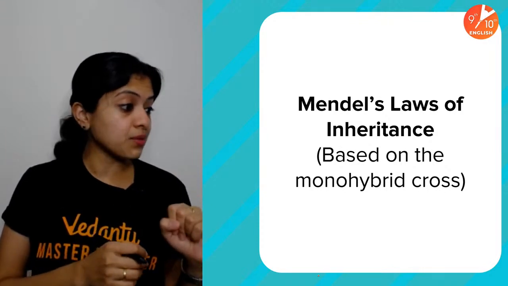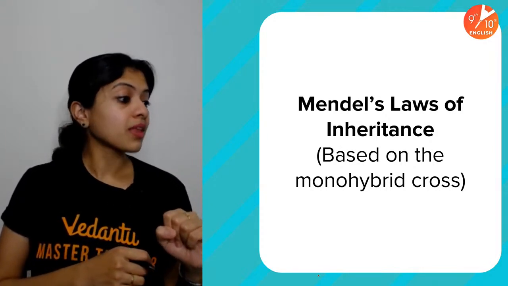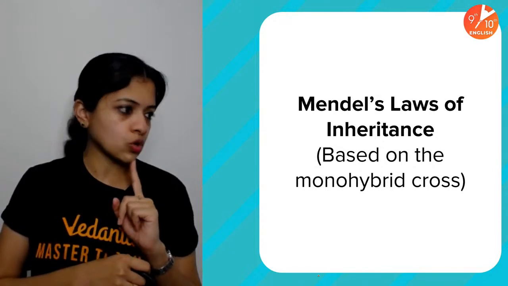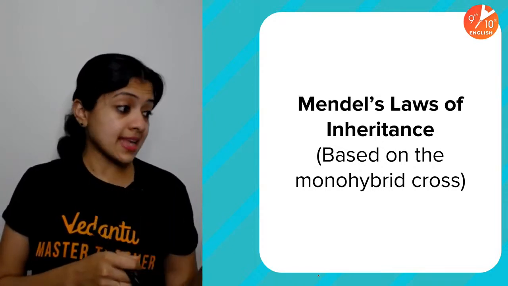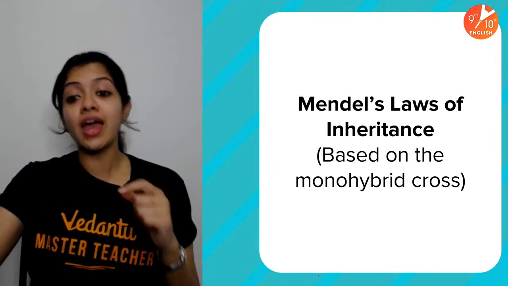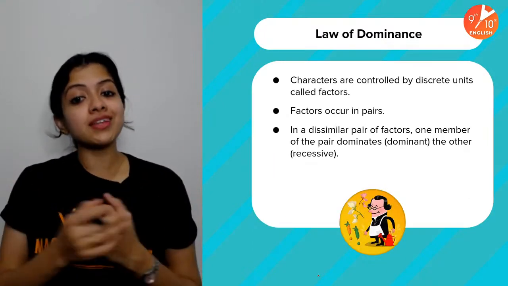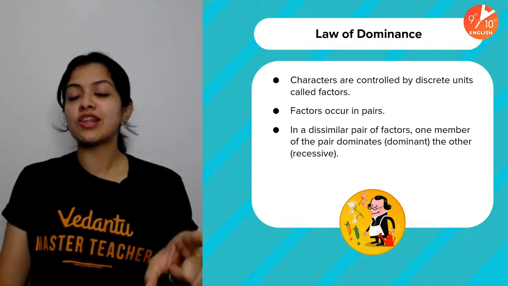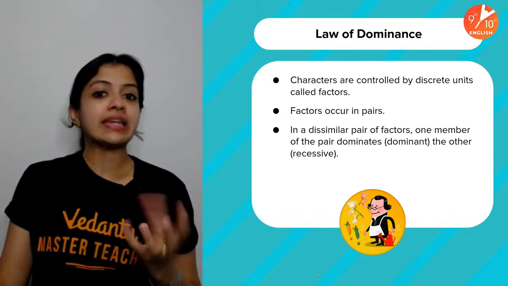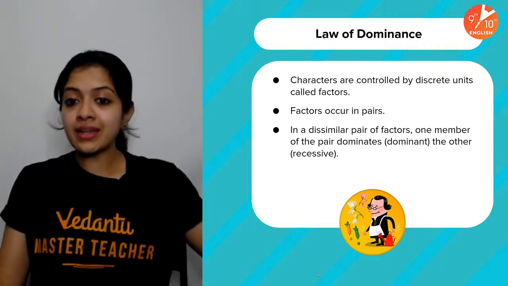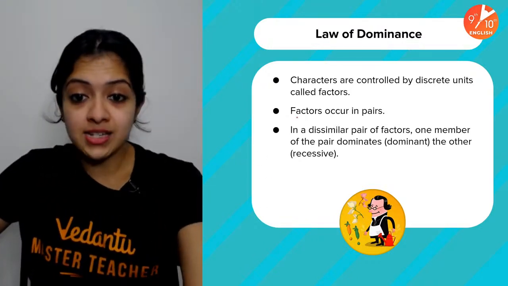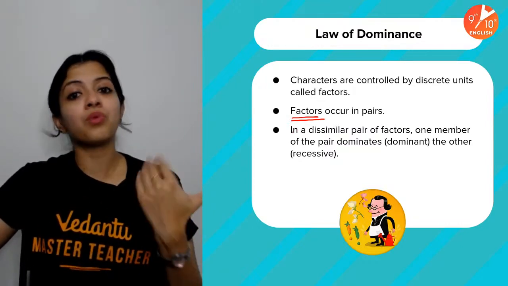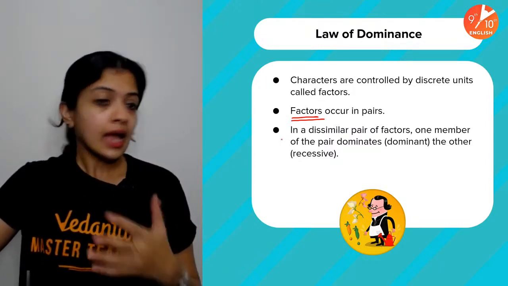Law of dominance, very well said. And is there anything else? Law of, no, not the law of independent assortment. Exactly, Justin, law of segregation and the law of dominance. Now remember children, whenever you state Mendel's laws, you shouldn't be using the word allele or gene, because in Mendel's times, the word factor was used instead of gene or allele. The terms gene and allele were coined much later than Mendel.